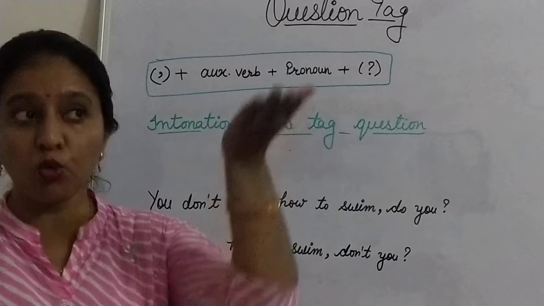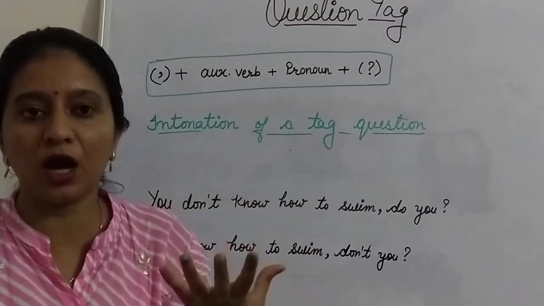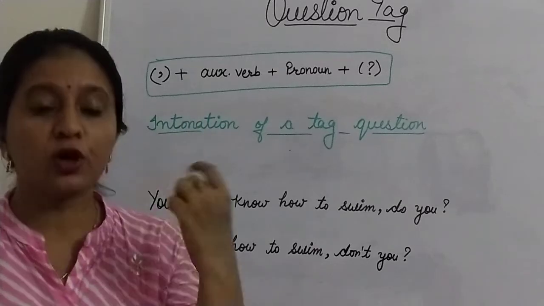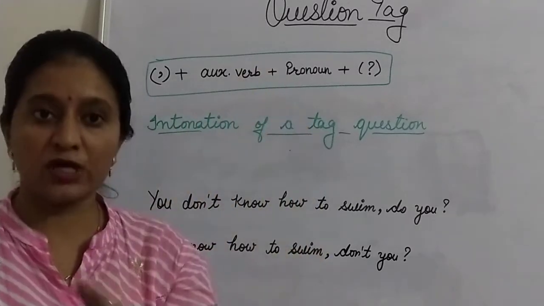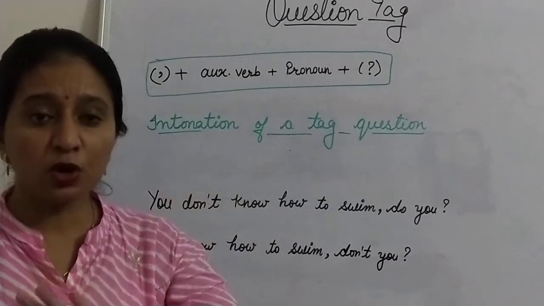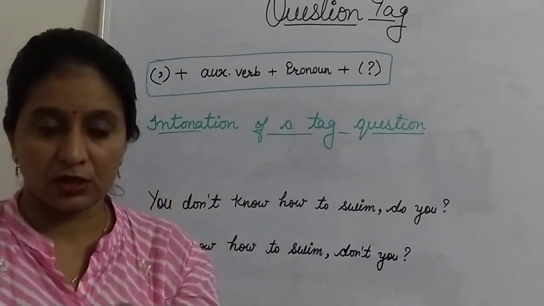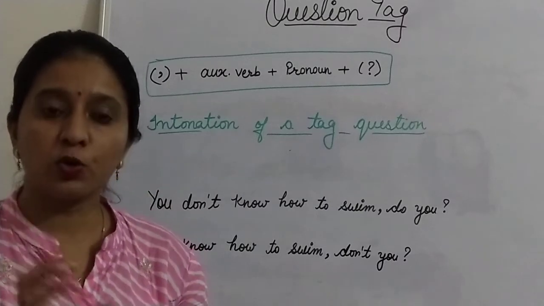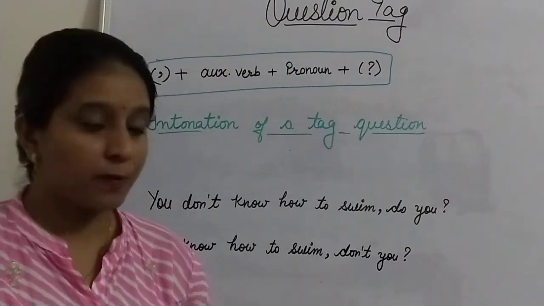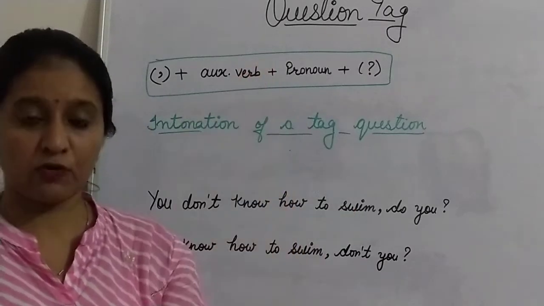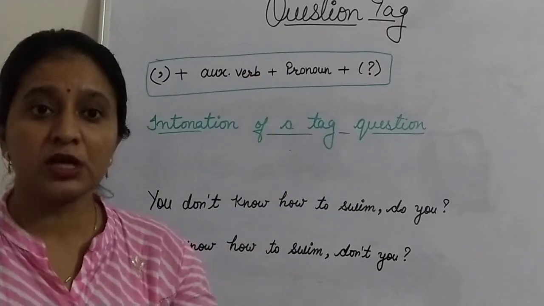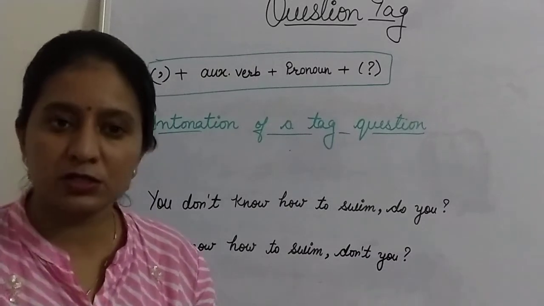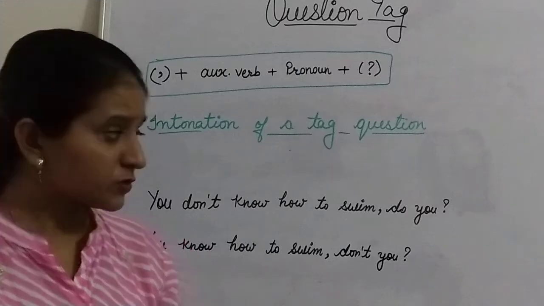Your voice rising means speaking higher, and your voice falling means going down. If your voice rises, that means you want to confirm your answer. That means you are not sure about your answer, so you want to confirm it from the listener. But when your voice falls, that means you know the answer very well, and just want to confirm your answer through the listener.